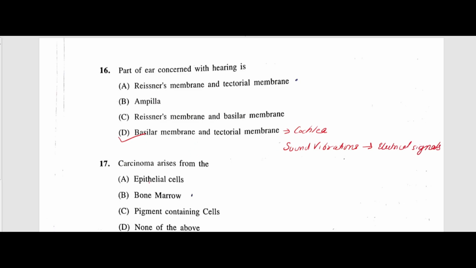Next question, carcinoma arises from, the answer is epithelial cells, which line the surface of the body both inside and outside. Bone marrow and pigment cells have special terms for their cancers. Bone marrow cancer is sarcoma, as we discussed earlier. Cancer of pigment-containing cells is known as melanoma. So this is also a very important question.